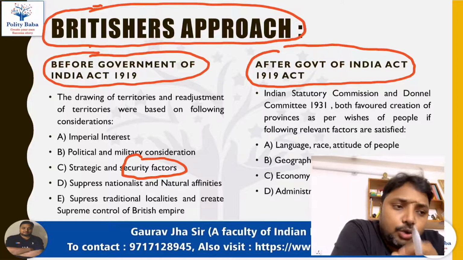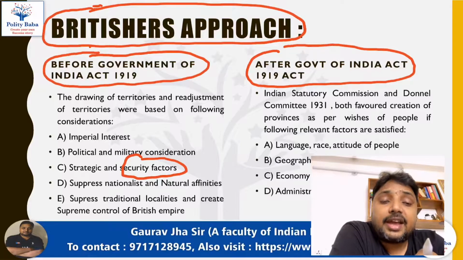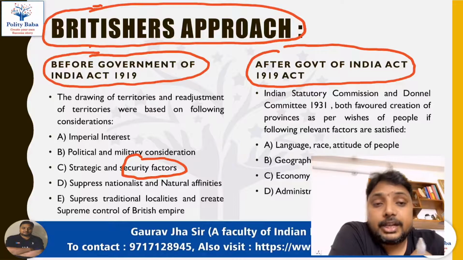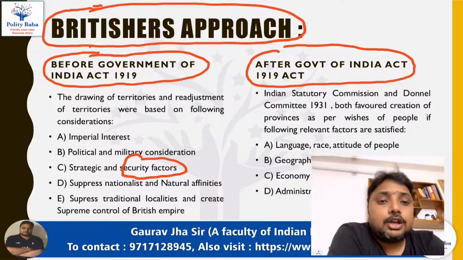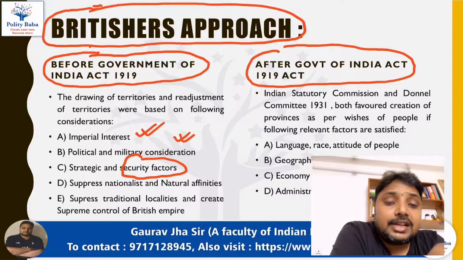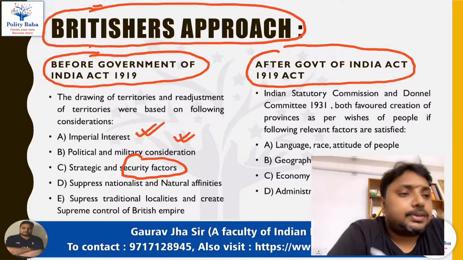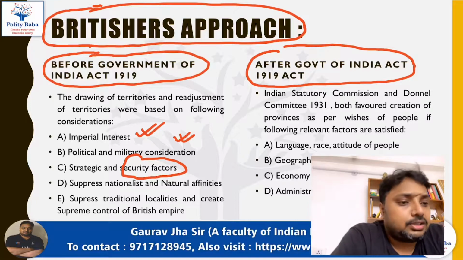So the new provinces created by the Britishers, they never intended to satisfy the needs of the common Indian people, but basically they were designed in such a manner to serve the British interest, imperial interest, and take care of their military needs, political needs, strategic factors, and suppress nationalism, right? So all these factors were the hallmark of the Britishers' provincial reorganization policy.